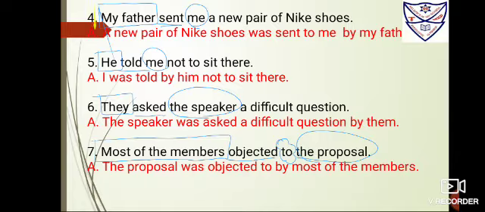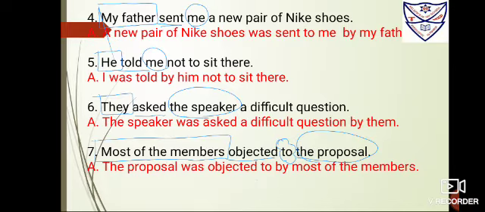Number 4: My father sent me a new pair of Nike shoes. My father is the subject, box it. Sent is the verb, underline it. Me, children, here you have two objects. As I've taught you, direct and indirect object, or ditransitive you could say. Here you can take me as the object, and you can also take a pair of Nike shoes. What I have taken is a new pair of Nike shoes, but you can even take me. You have to box both.